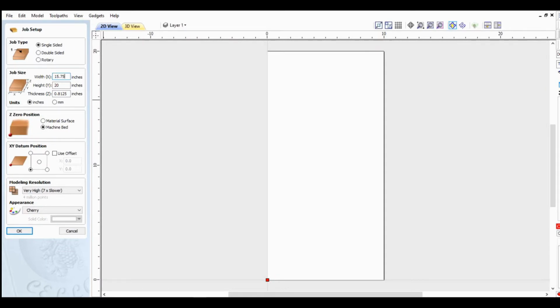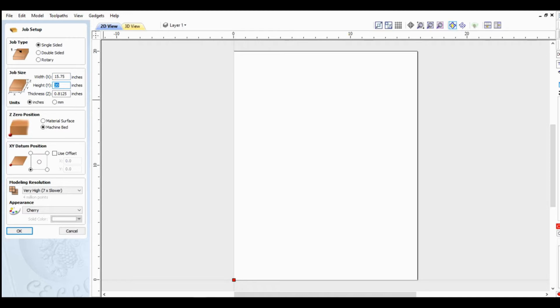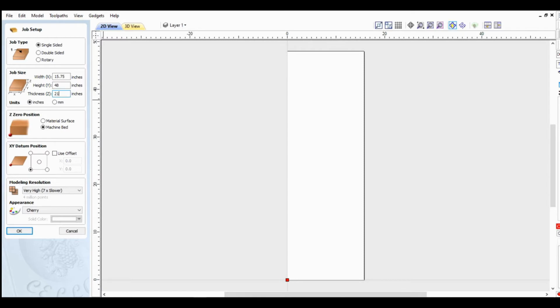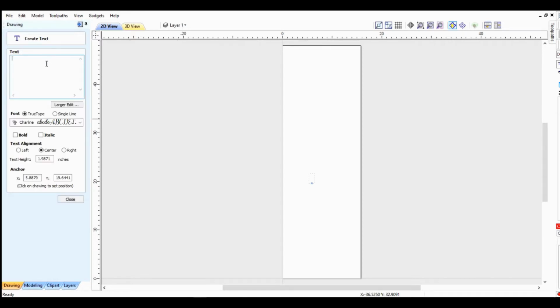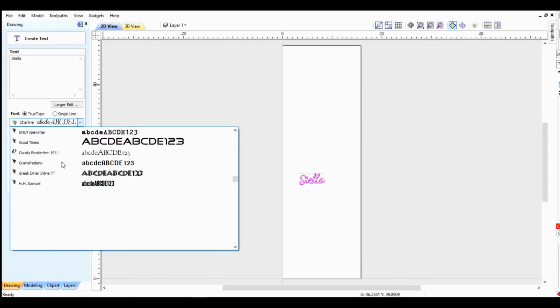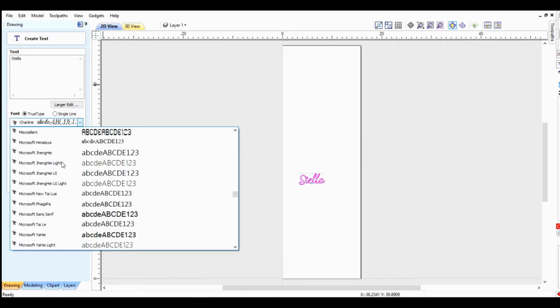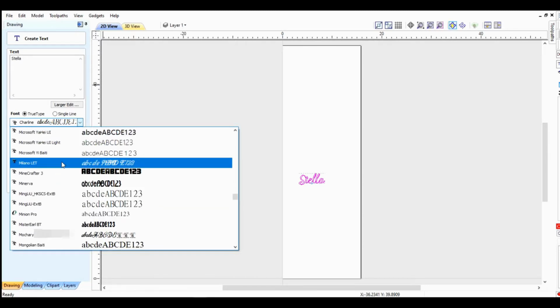Okay, now we're in Aspire, and I'm setting the dimensions of my stock. Okay, accept those dimensions. And now I'm going to create the text for the sign. The little girl's name is Stella. Then I'm going to find the font. The customer wanted it kind of curly, sort of cursive with some curl to it.